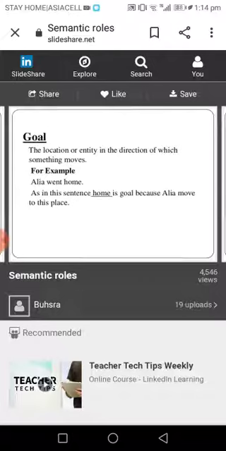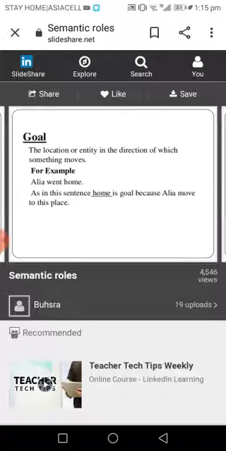Actually, goal refers to the locative place, because the locative place refers to the place where the verb takes the action. Goal refers to the place towards which a living or non-living entity moves.